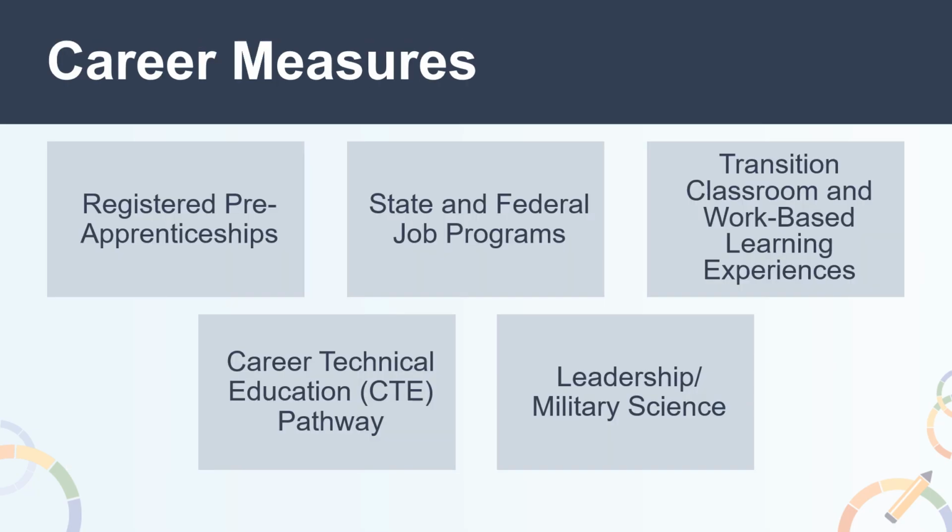The CCI contains both college and career measures. The career measures that the State Board of Education has approved are registered pre-apprenticeships, state and federal jobs programs, which are specific to those schools with Dashboard Alternative School Status, or DAS, transition classroom and work-based learning experiences, which are specific for students with disabilities who earn a special education certificate of completion, career technical education, or CTE pathway, and leadership military science.